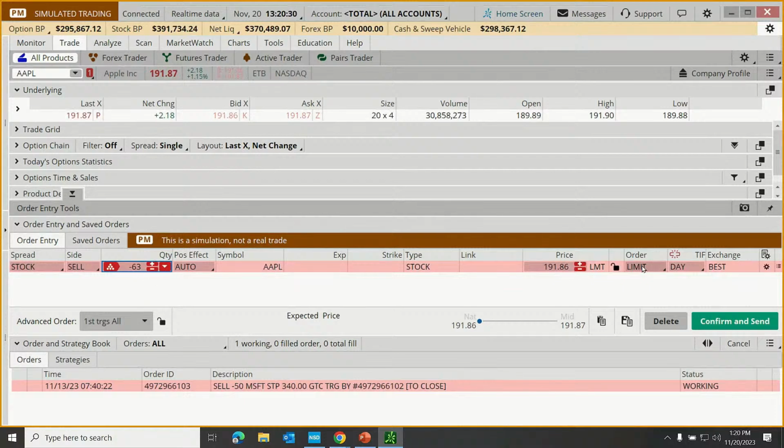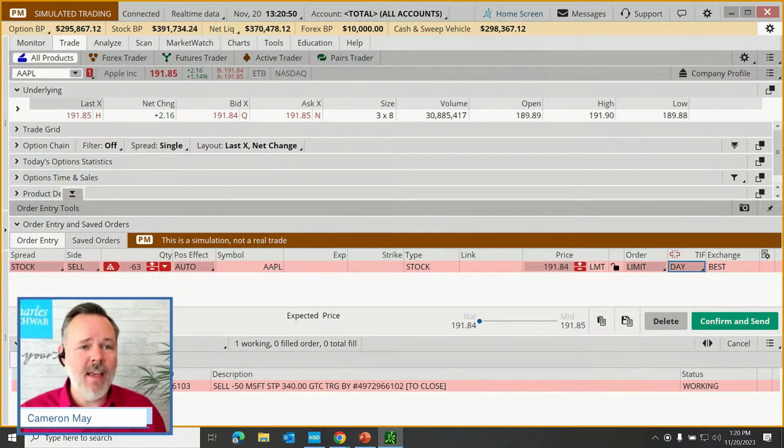Okay. Here I can also set my limit, market. I could set this as a stop order, change the time in force, but that's really as quick as it is to create and submit orders on Thinkorswim. One point that I would always make here, though, is that when we click the confirm and send button, two notes that I want to make. Number one is this is a simulated trade. So there's no possibility that I'm actually going to lose or make money on whatever I do here. But also, whether we're on the live platform or on Paper Money, clicking on confirm and send has not obligated me to anything yet. The order has not been submitted.